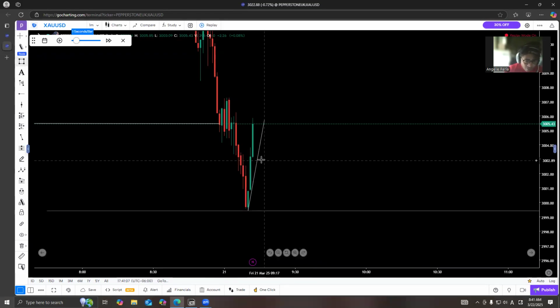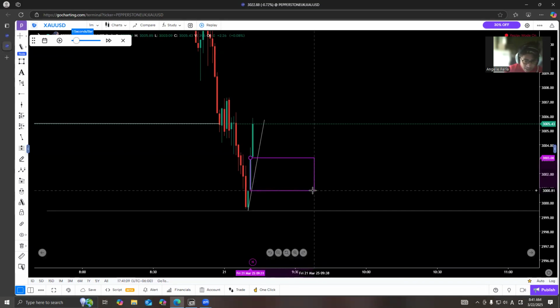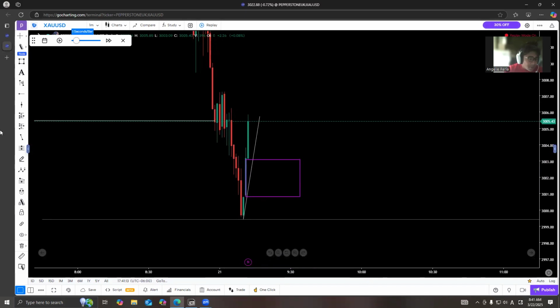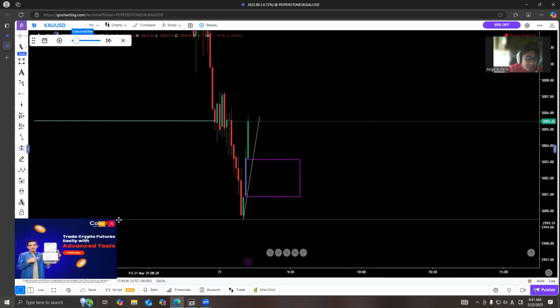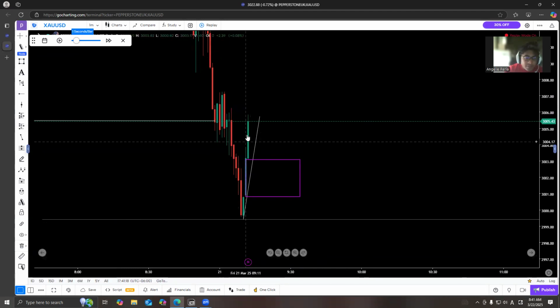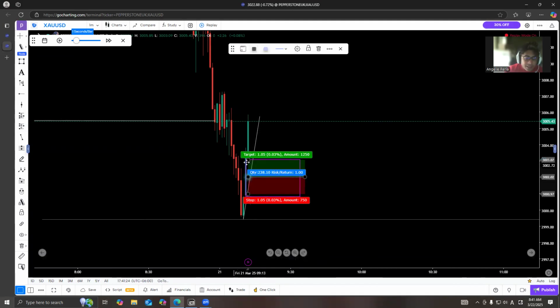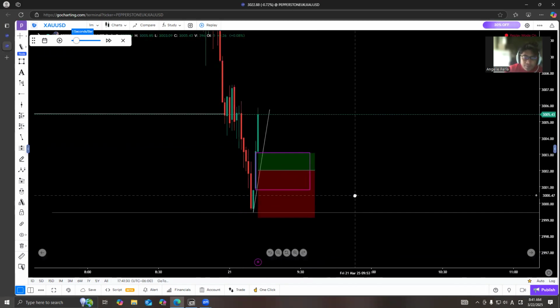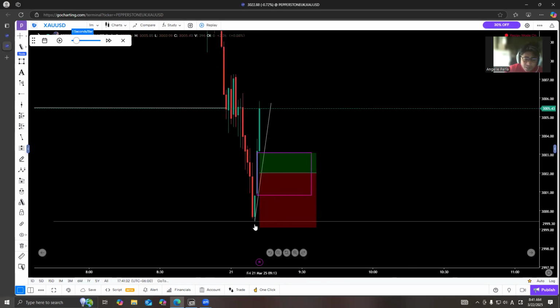All right. So we have a fair value gap in this area. So I was wondering if this is the manipulation phase, we could enter in these areas around right here in this fair value gap. So we have a buying opportunity. We will put our stop loss below this previous low.